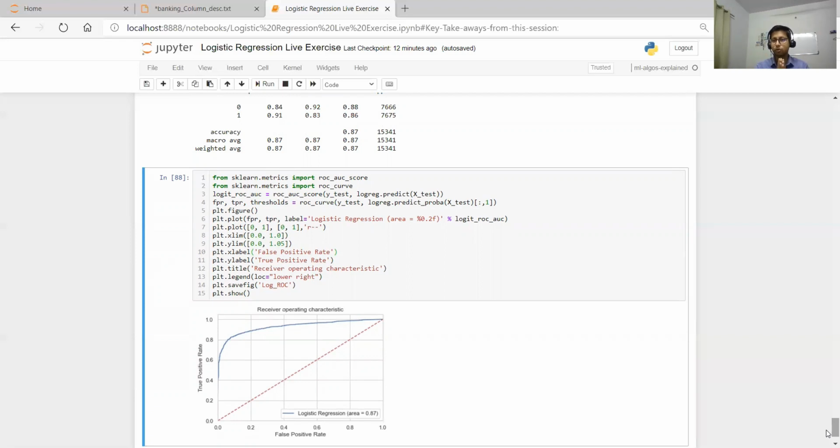We converted them to dummies, and because our problem is an imbalanced class problem, we used an oversampling technique, that is SMOTE. And we also handled feature selection, that is RFE, the recursive feature elimination technique. Then we used logistic regression to build the model, and we saw the confusion matrix and ROC curve.